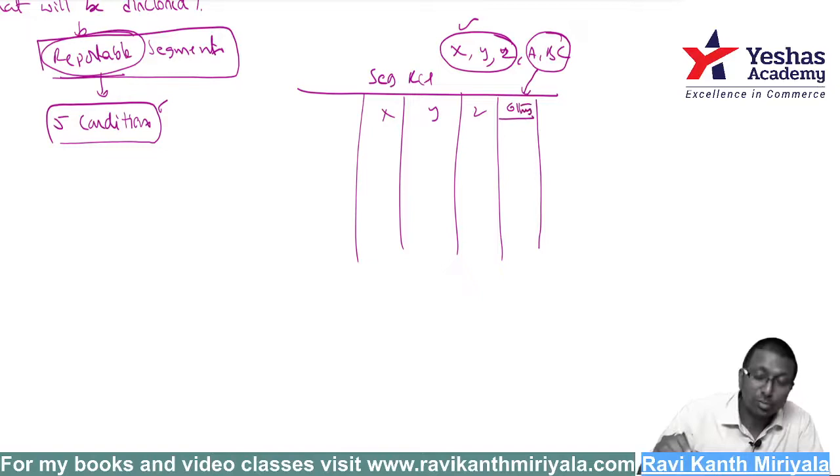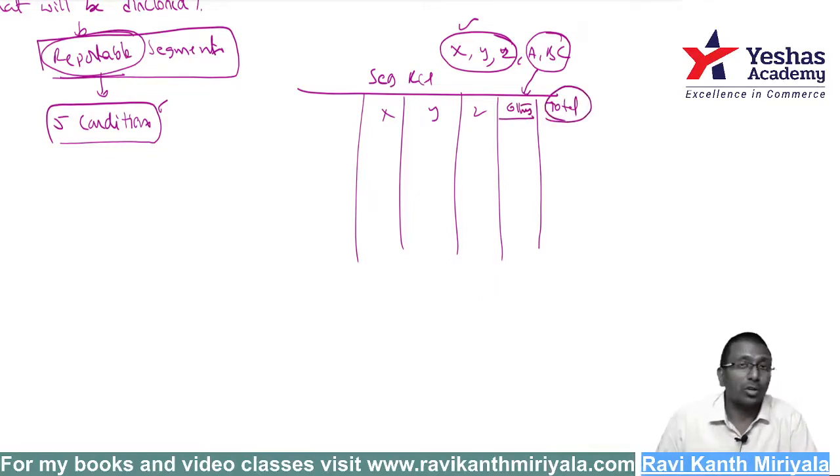That's the total. Every segment of the company need not be presented. Only those segments which satisfy the conditions are presented. That is called a reportable segment.